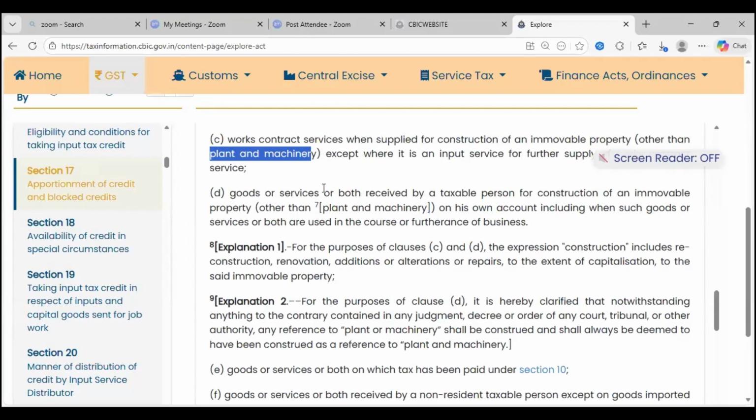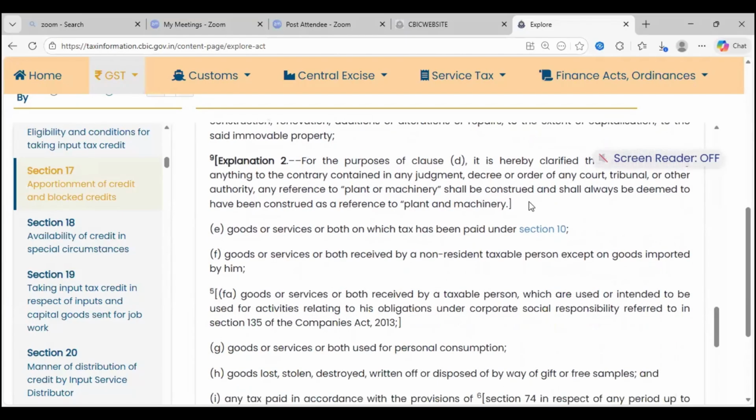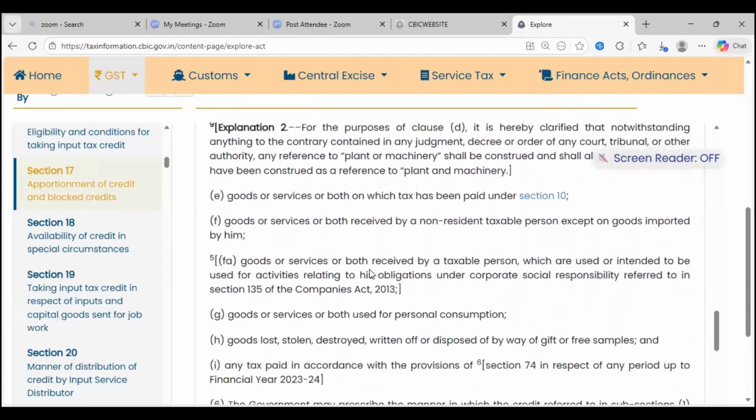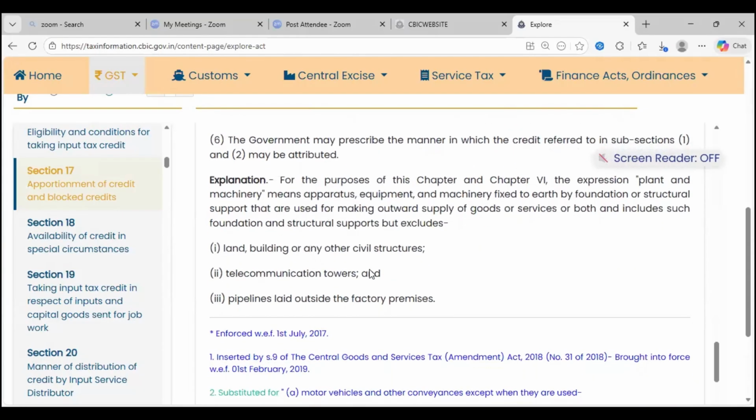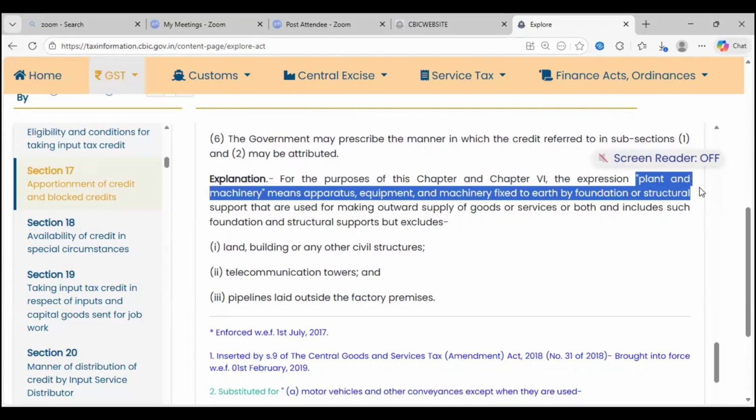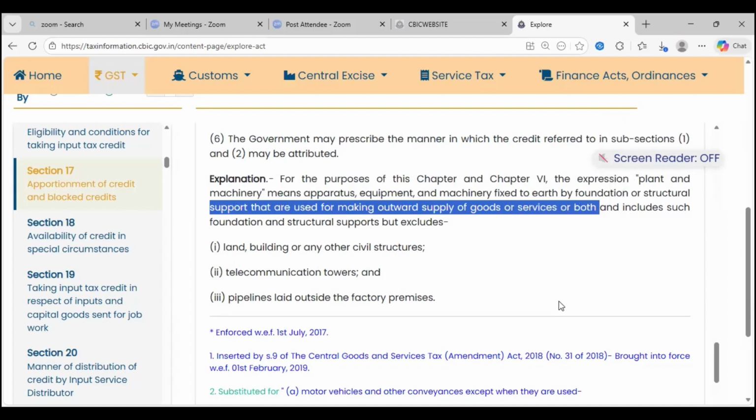Clause C, Clause D: goods and services used by a taxable person on his own account. Explanation 1, explanation 2. One more: for the purpose of this chapter, the expression plant and machinery, this is what the law has defined. It means apparatus, equipment, machinery, fixed to earth by foundation or structural support, that is used for making outward supply of goods or services or both. Without that civil structure, I cannot operate, then I can call that a part of plant and machinery.